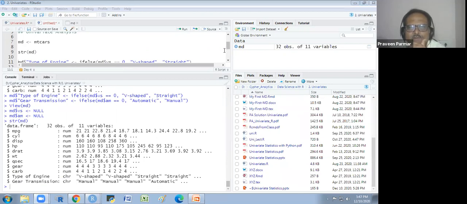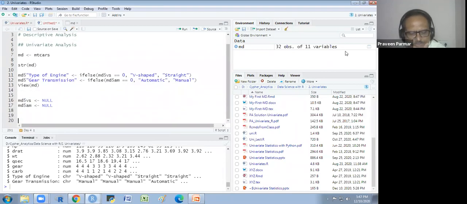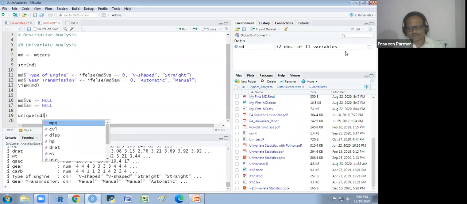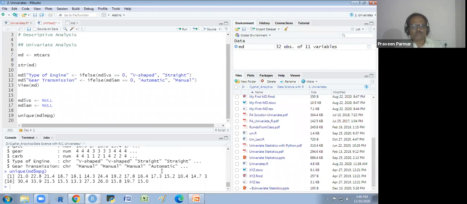The second task, whenever we get the data, the first task we have done: the variables which we could convert into a categorical form, we have converted. Second thing, we have the numeric data and we have to bifurcate the data as per discrete and continuous. So how we would get that, I will show you. We'll find the unique values of MD dollar mileage. First variable, whether it is continuous or discrete. So we have so many unique values here. Look at here. Out of 32 observations, we have 25 unique values. So it is continuous.